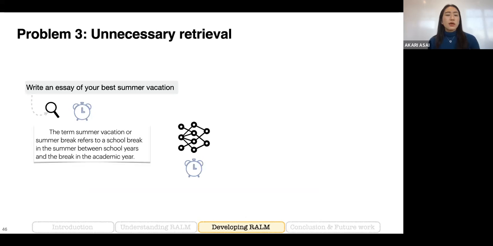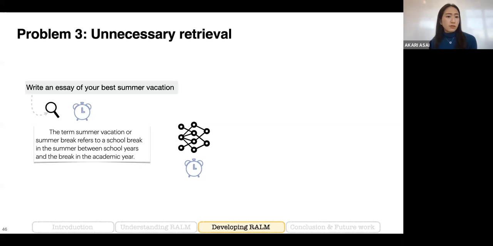The last thing is, especially when we deploy such language model-based systems for real-world use cases, not always does the user's query require such retrieval. For example, many people use ChatGPT for more open-ended, non-knowledge-intensive tasks, for example, like write an essay about your best summer vacation. And in that case, we are unlikely to get some useful information from Wikipedia, but the current retrieval-augmented generation always retrieves a fixed number of documents.